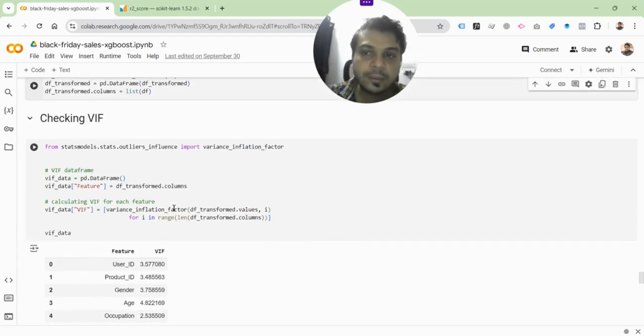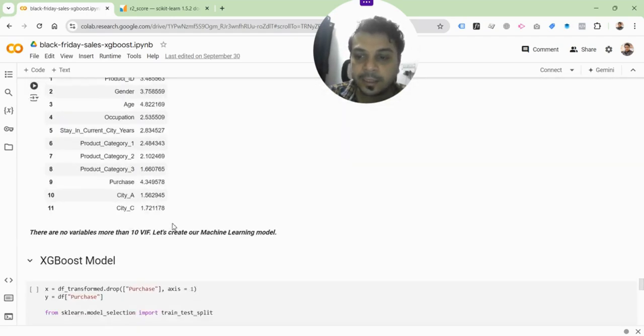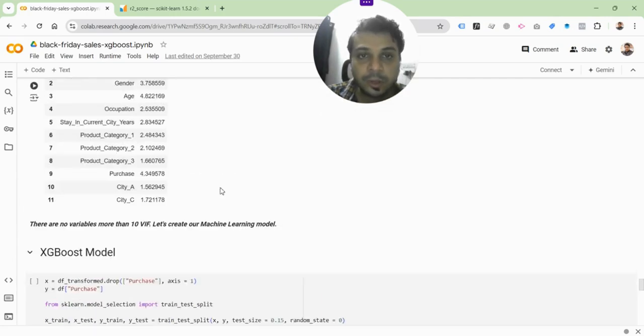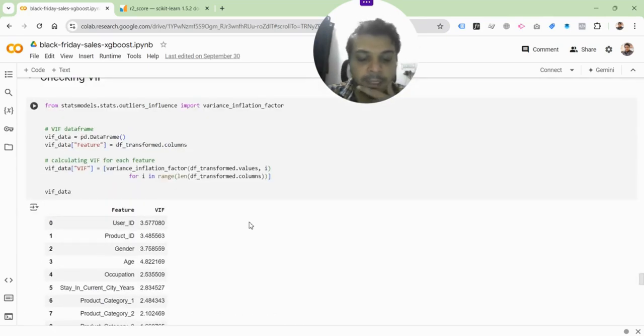Now comes an interesting thing, and it's important for any kind of regression analysis. As I just showed you a moment back, we are going to do a regression using something called XGBoost. That's basically a boosting kind of algorithm. I'll not go into the deep analysis of what XGBoost stands for, but essentially it's going to be using the regressor model or the regression.